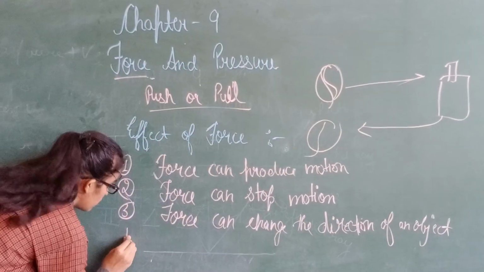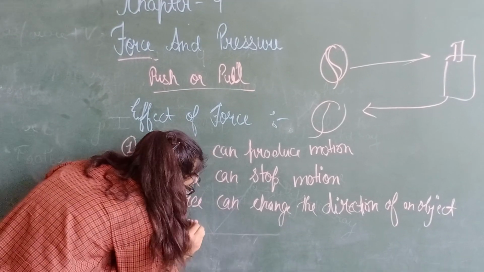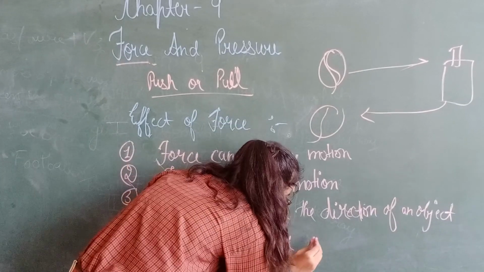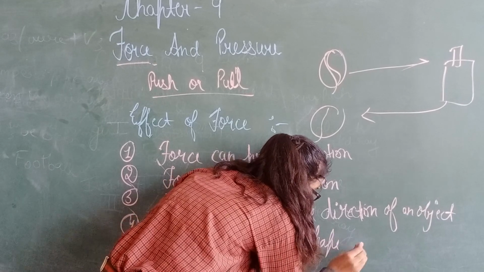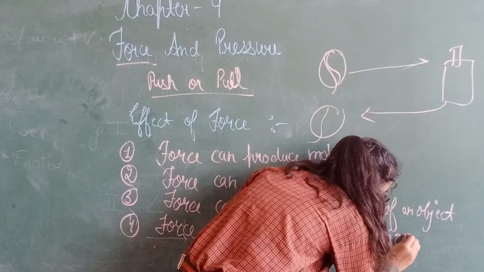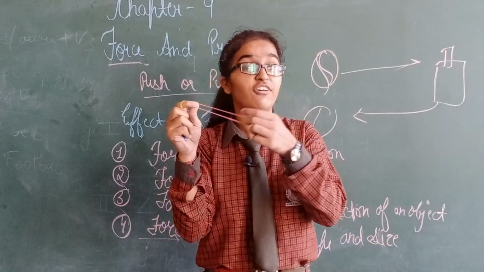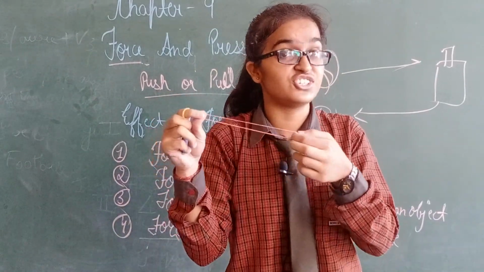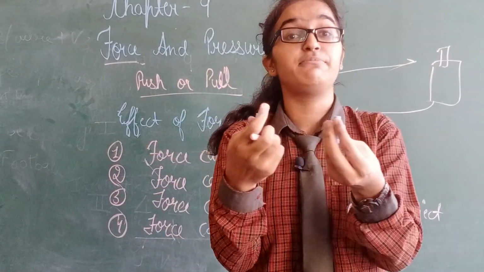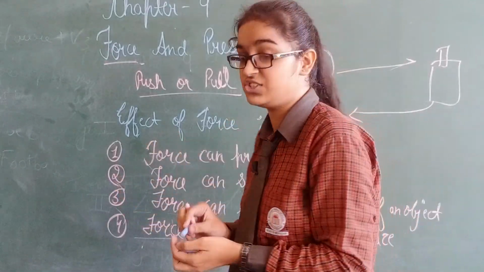Now, next point is force can change the shape and size of an object. For example, this is a rubber band. I stretch it, and the size of the rubber band will change. And this, what is this? This is a chalk. I break it by applying force, so the size of the chalk will also change.